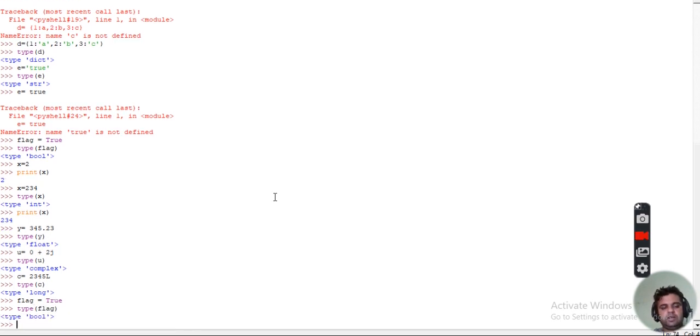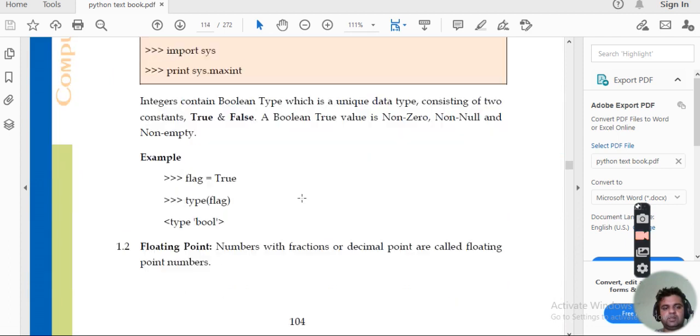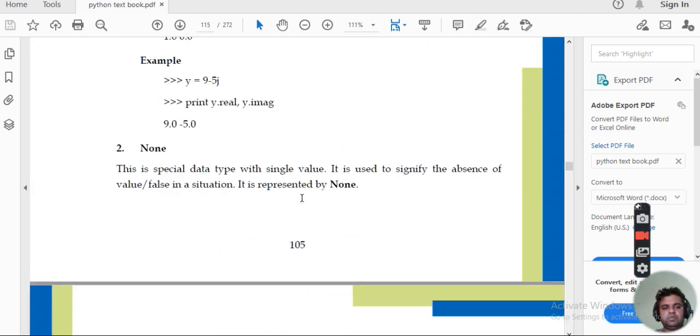It will give you that this is a boolean type. So we have taken care of all the data types of number data. Then we can have sequences also. We'll be looking at the sequences. Floating point we have taken up, complex number we have taken up.